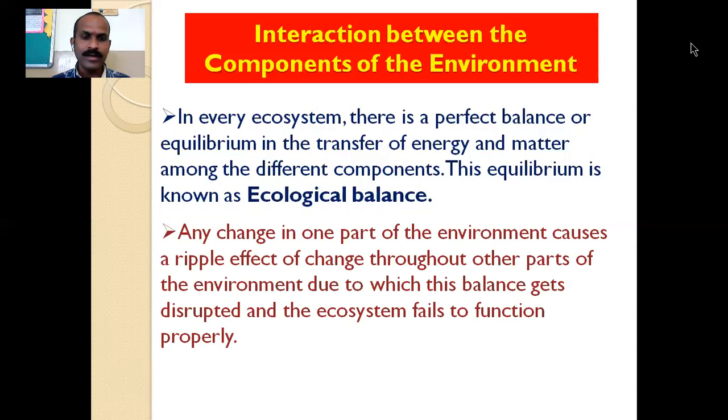Okay, then any change in one part of the environment causes a ripple effect of change throughout other parts of the environment, due to which this balance gets disrupted and the ecosystem fails to function properly.